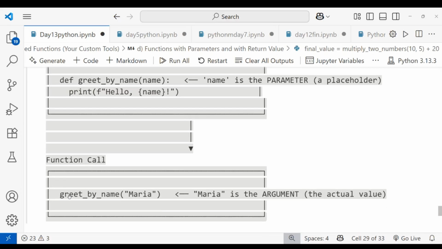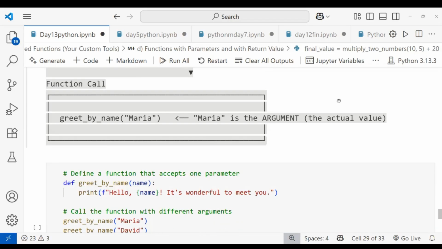I'm calling this function by name, and inside that I'm passing some arguments. That value will be stored in this place. This is an actual value, which can be an argument, also called an actual value. Inside this, the parameter is also called a variable name, also called a placeholder. This can be asked in your interview also.